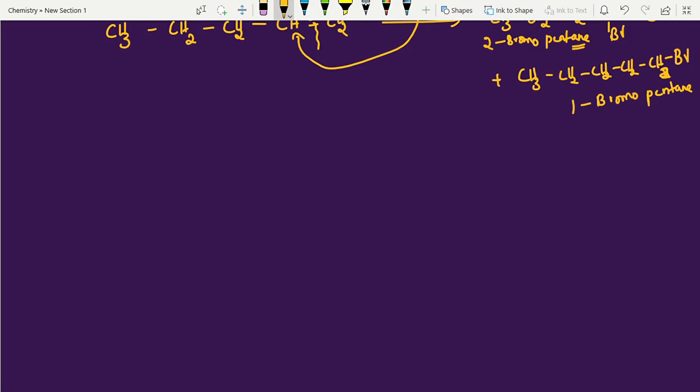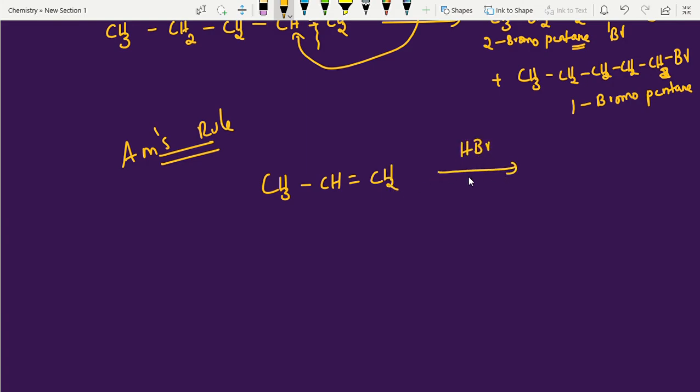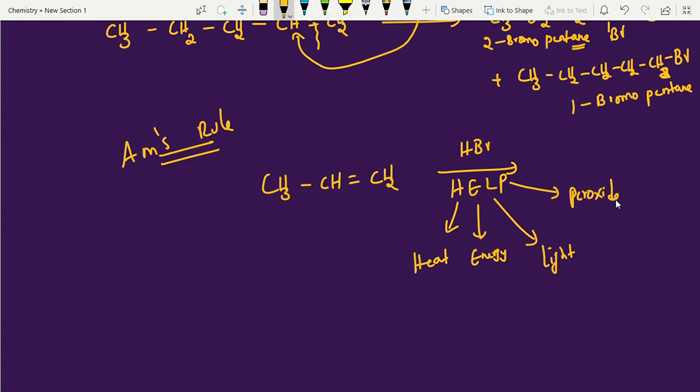Okay, now I'm giving one more point here, students. HELP rule. What is the HELP rule? CH3, CH double bond, CH2. You are using HBr only, but in presence of HELP. What is HELP here? H is nothing but heat, E is nothing but energy, L is nothing but light, and P is nothing but peroxide. Any of these things on the arrow, definitely it follows anti-Markovnikov rule.